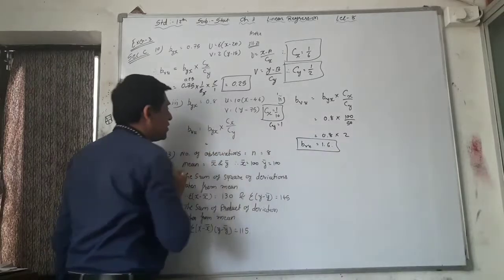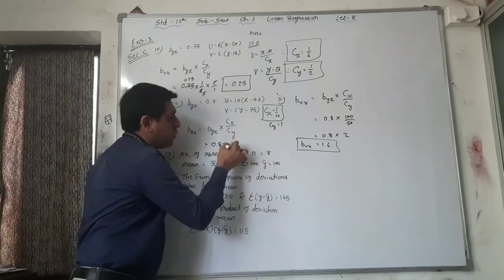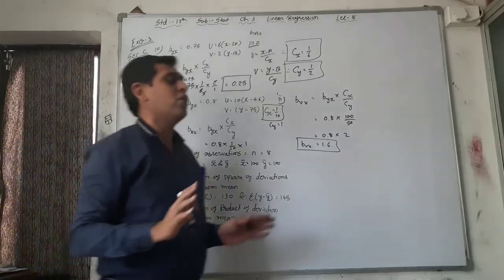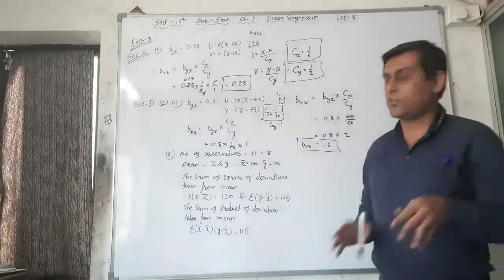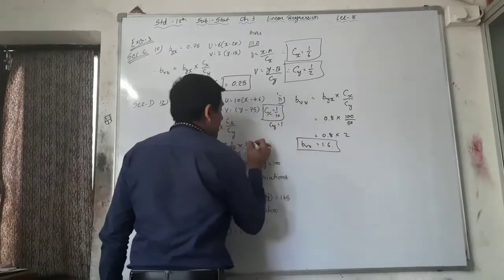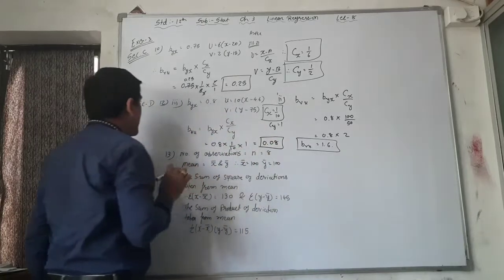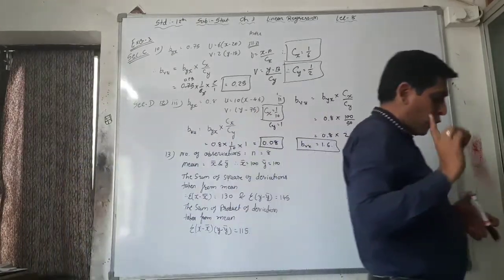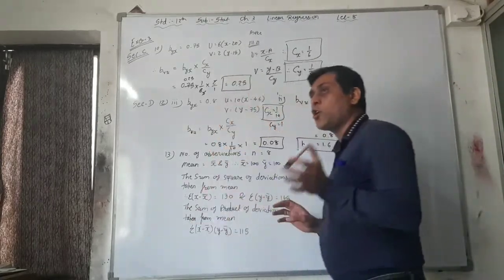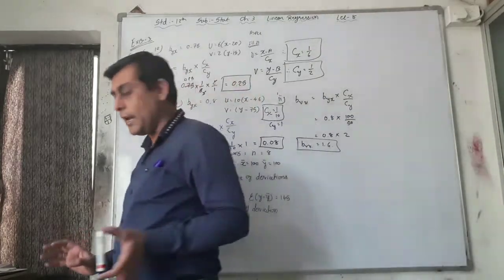Byx is equal to 0.8 into Cx is equal to 1 by 10 into Cy is equal to 1. See, 1 in the denominator or 1 in the multiplication, just the same. That's why 0.8 into 1 by 10 into 1, the answer is 0.08 BVU. In section D, question number 12, first, second and third. First is so easy. There is no common amount, no Cx and Cy, that's why the answer is the same, 0.8.